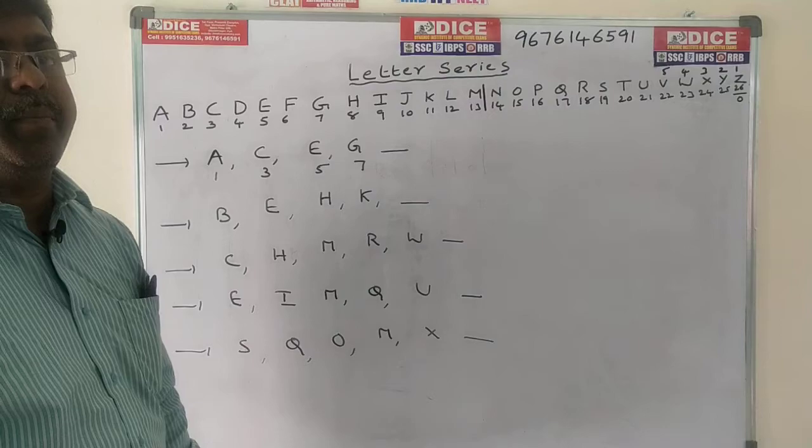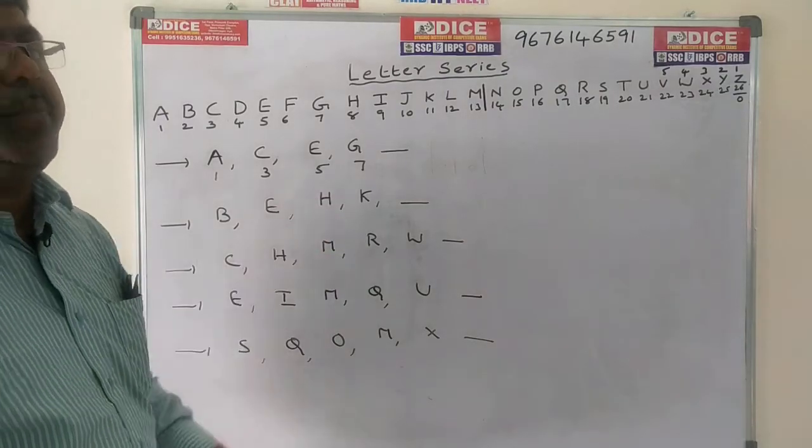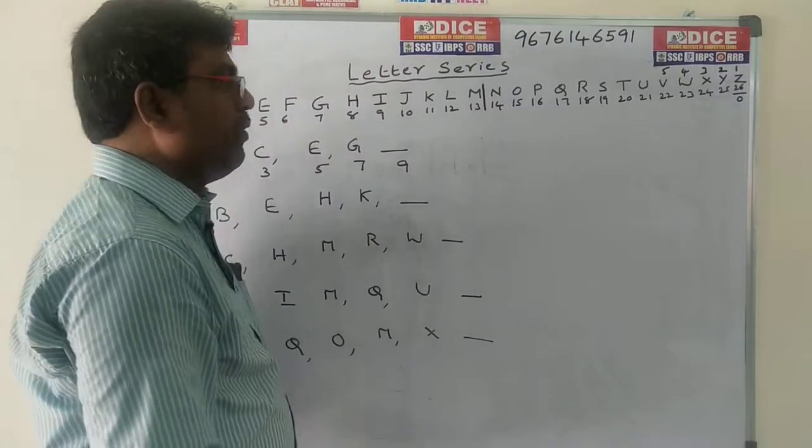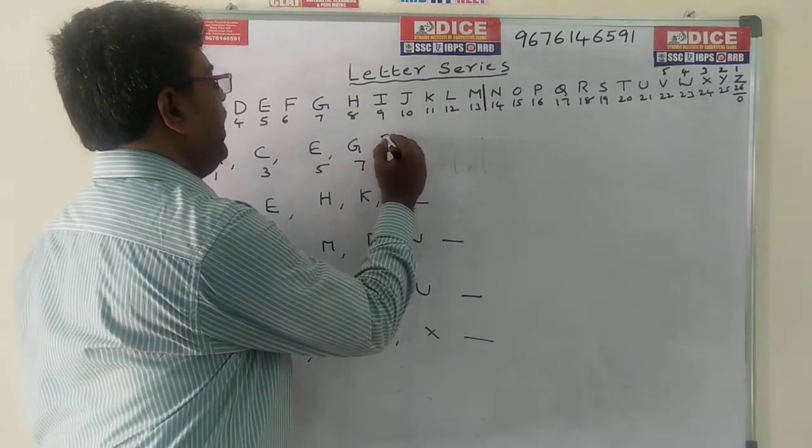If you observe the numbers 1, 3, 5, 7, these are odd numbers. The next odd number is 9. So the required answer is the code for 9, which is I.